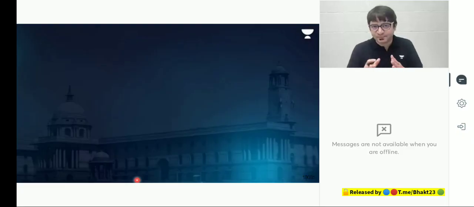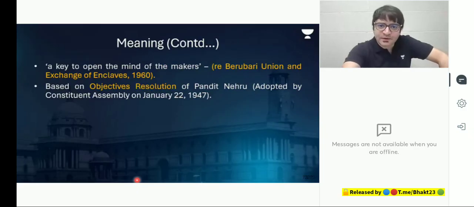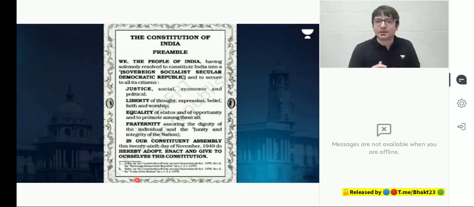We, the people of India, having solemnly resolved to constitute India into a sovereign, socialist, secular, democratic republic, and to secure to all its citizens justice, social, economic, political justice, liberty, equality, fraternity, which will assure unity and integrity, the dignity of an individual. And we discussed that if you look at this preamble, we can break it down into 4 parts for our understanding, for the sake of the civil services examination. 1, we the people. And what does it signify?